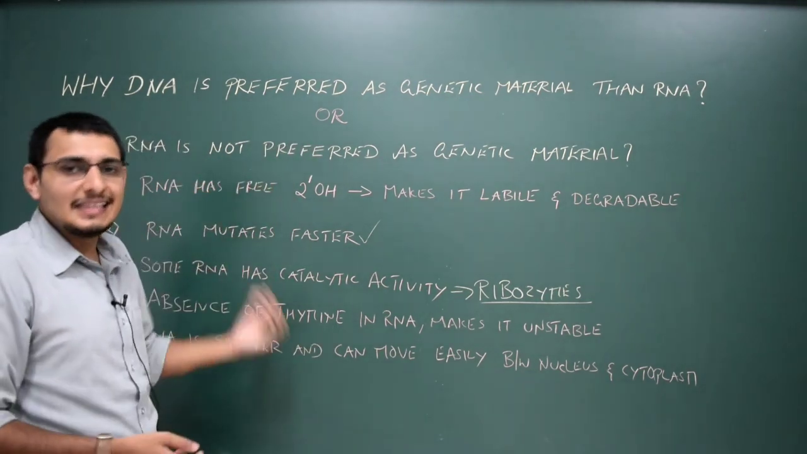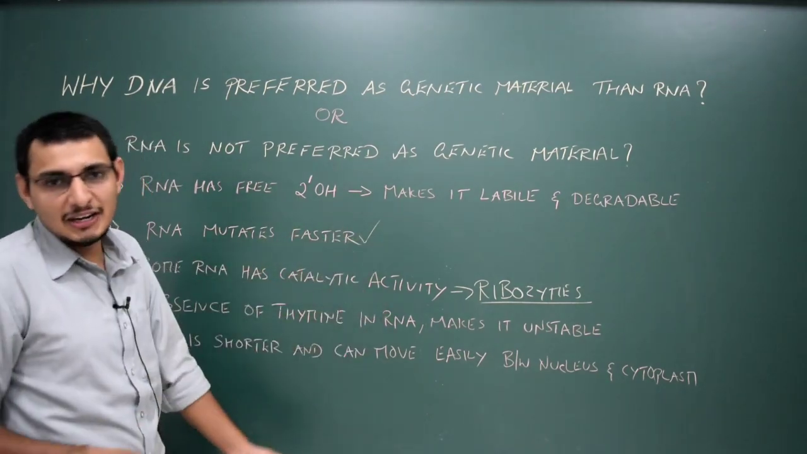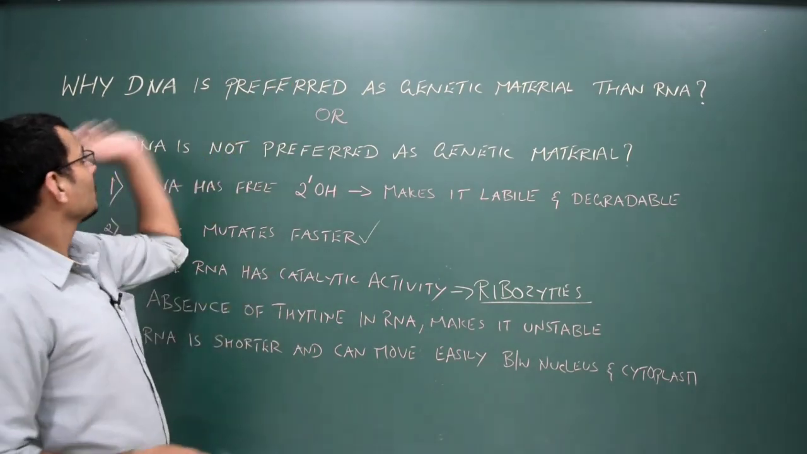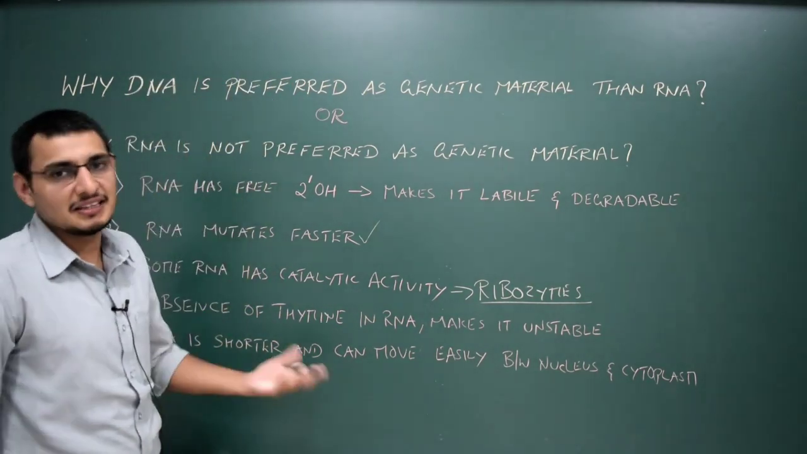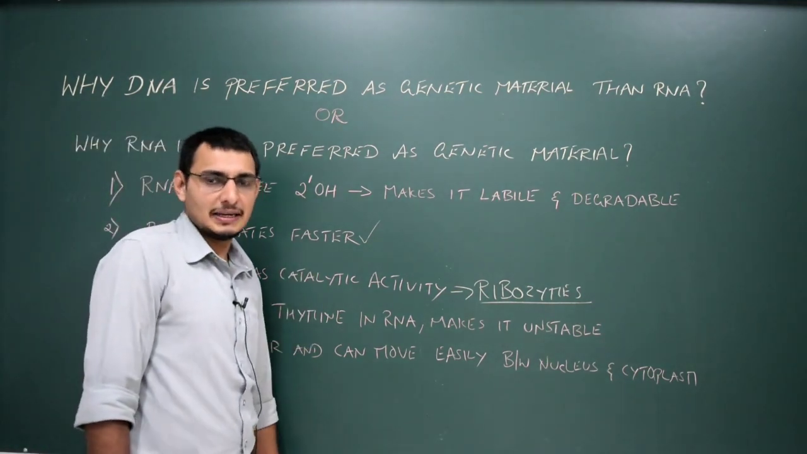So it can sneak in between the nucleus and it can enter into the cytoplasm. That's it. So this is all about why DNA is preferred over RNA as genetic material. That's all about it. Now let us learn some basic information about DNA.